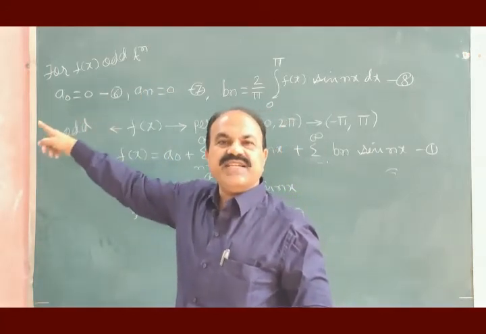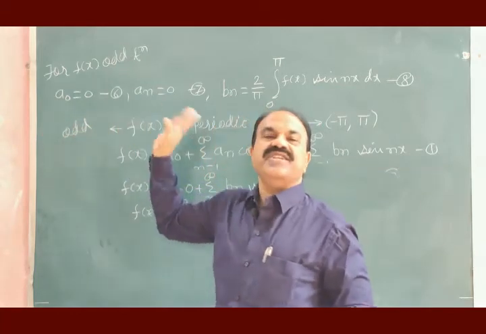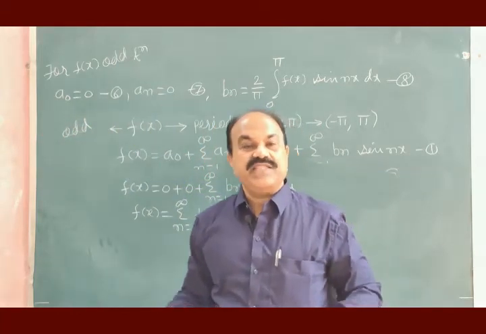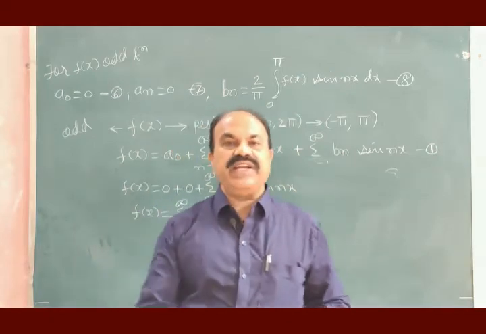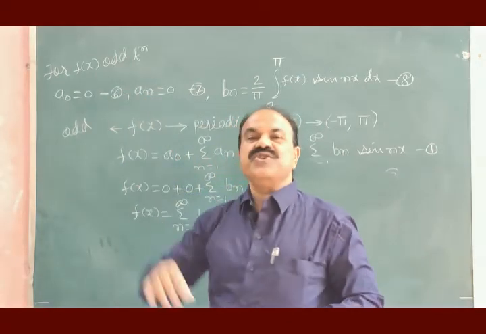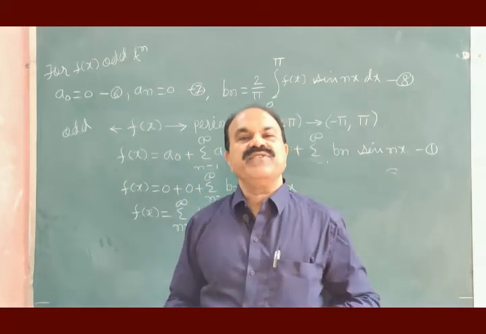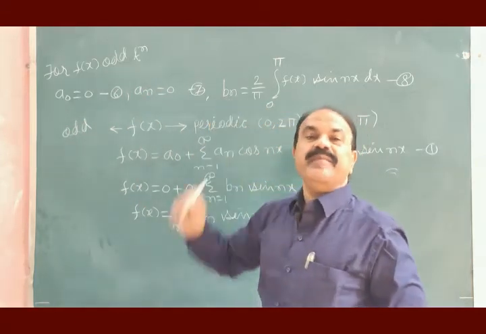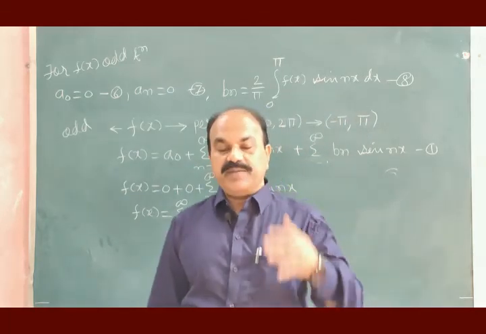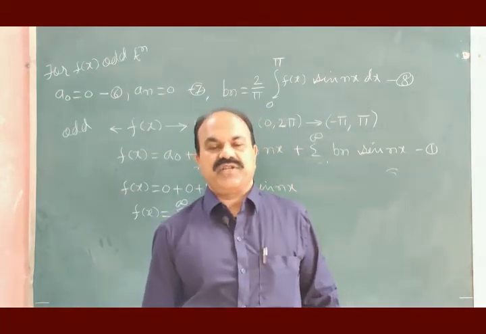Directly you take a0 is equal to 0, an is equal to 0. This way, lot of labor of evaluating values of a0 and an will be saved. And you can go for finding only bn if the function f of x is odd function.